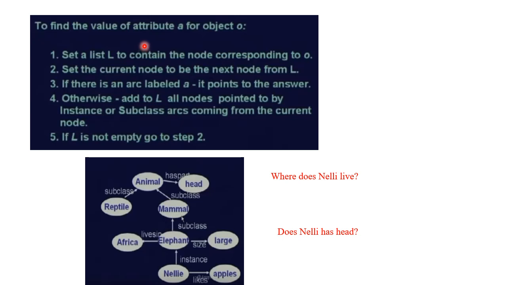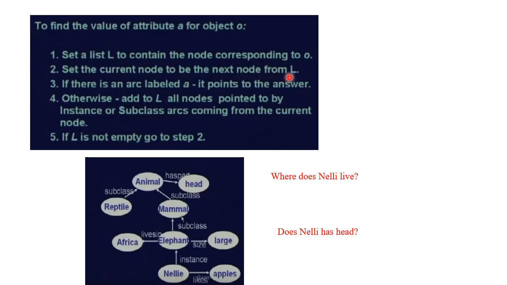In this case, we are trying to formulate an algorithm for finding inferences from semantic network. We need to find the value of attribute A for an object O. So a list we have to maintain, that list containing node O. Set the current node to be the next. We select a node from L as the current node.